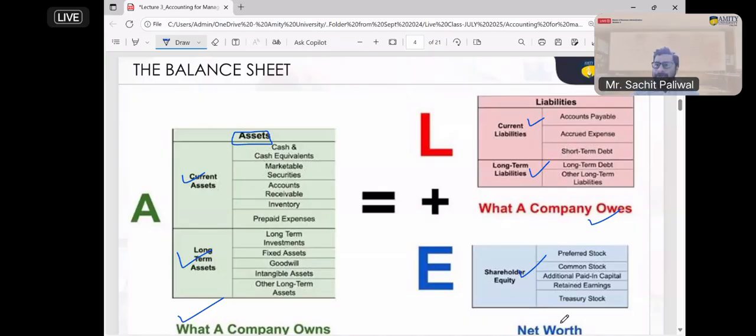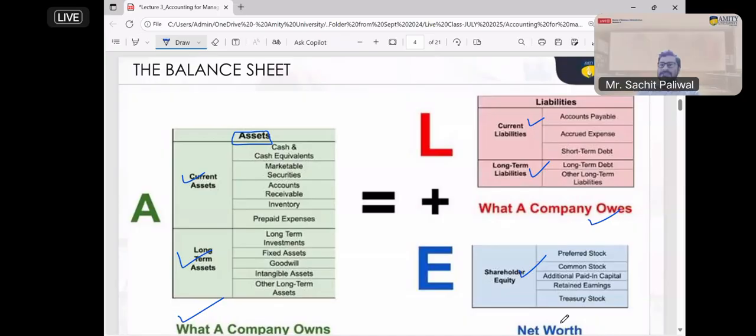Now, Sahin is asking, are capital and equity the same? Yes. Capital, which is coming from the owners, is called equity. Capital may also come from borrowing. If you borrow money to start a business, that is also called capital. That is called borrowed capital, or debt capital. But if the capital is coming from the owner, it is called equity.